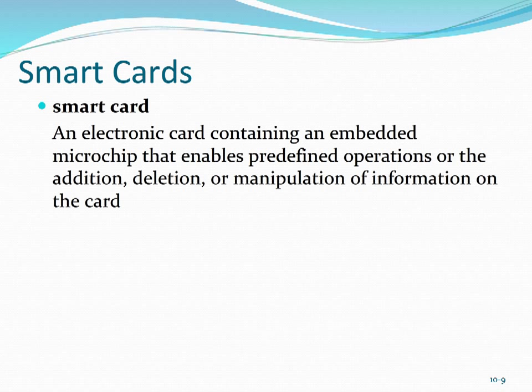Section 10.3 talks about smart cards. A smart card looks like a plastic payment card, but it's distinguished by the presence of an embedded microchip. The embedded microchip may be a microprocessor combined with a memory chip, or just a memory chip with a non-programmable logic. Information on a microprocessor card can be added, deleted, or otherwise manipulated. A memory chip card is usually a read-only card similar to a credit card.